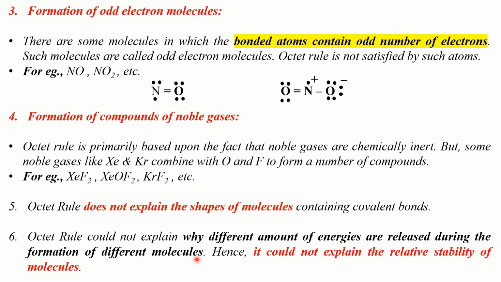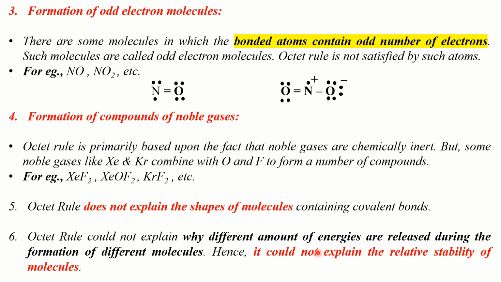And we know that a molecule is particularly stable only when its energy is minimum. But the octet rule could not explain the relative stability of molecules in terms of this energy. So this is another exception to the octet rule.